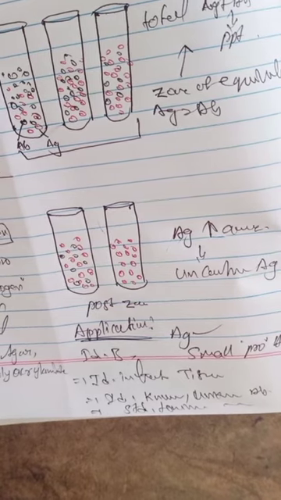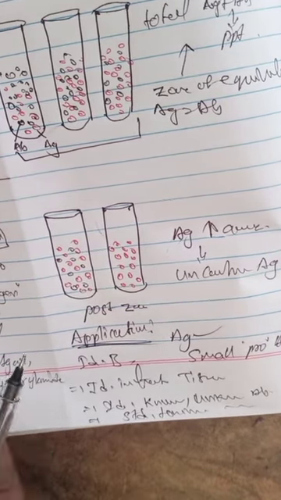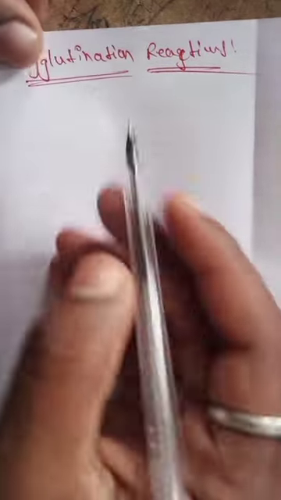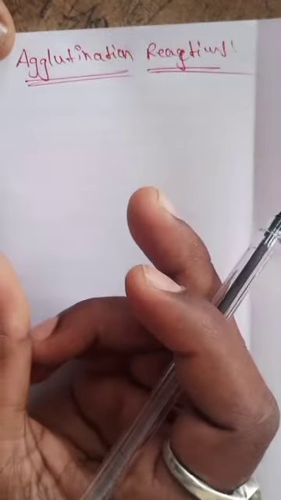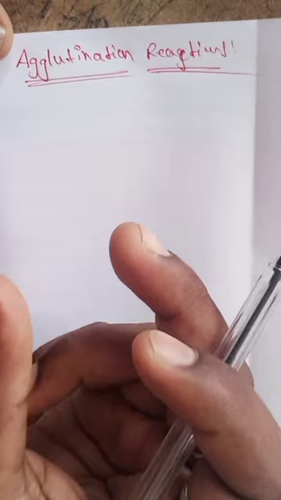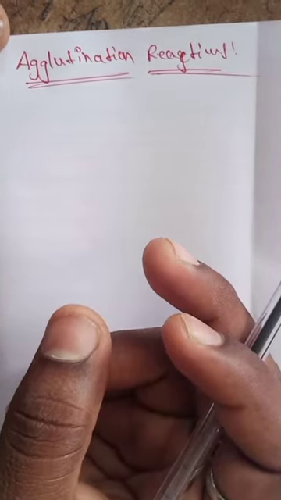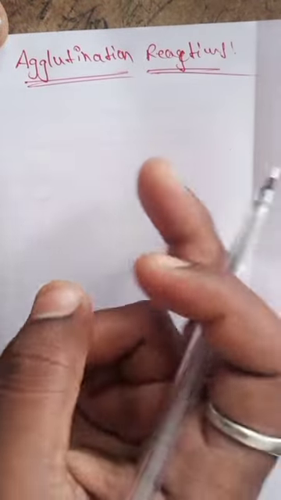The next one we will discuss is one more antigen-antibody reaction, the agglutination reaction. So what is the agglutination reaction? Agglutination means simply combining to form insoluble substances, and the aggregation of a number of compounds is known as agglutination.